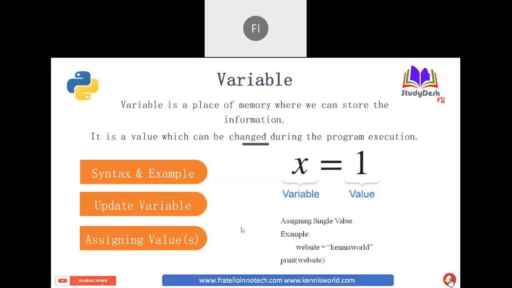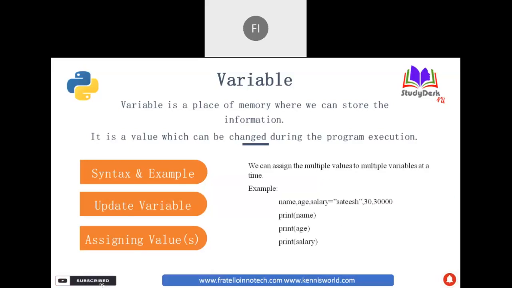And similarly, we can assign the value to the variable as I mentioned here: website equal to Kennis. The equal to operator is generally used to assign the value to the variable in Python. Another advantage of the assignment operator in Python is we can assign multiple values at a time also. If you observe the line in this example, name, age, salary equals Satish, 30, 30,000. That shows that you are assigning three different values to three different variables.